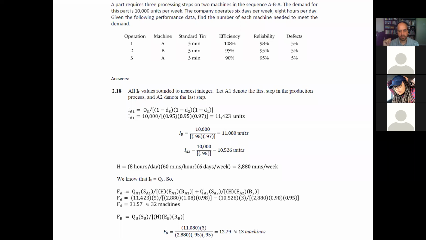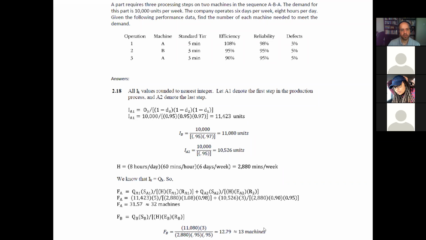For B is easier because we only have one operation that requires machine B. So we have only one expression, which is here. So QB is going to be equal to 11,080 units. And then we have the efficiency and the reliability values, same thing. So we multiply this times 3 minutes, and we substitute the rest of the coefficients, and that gives us 12.79 machines. Again, we round up, so a total of 13 machines.